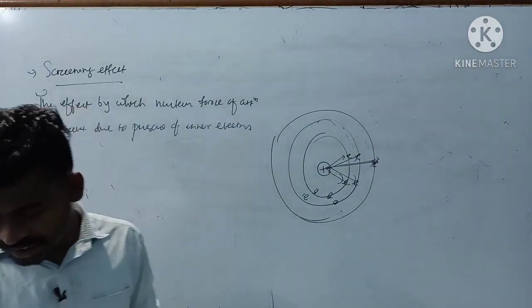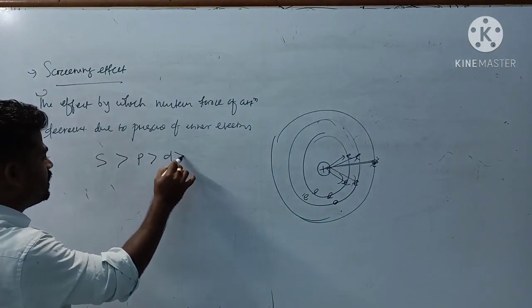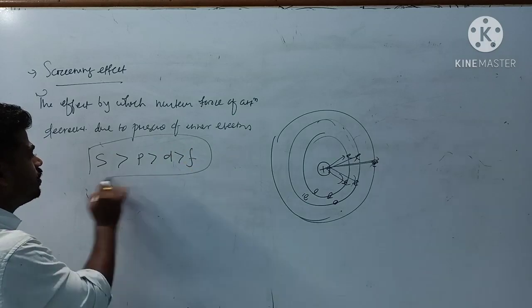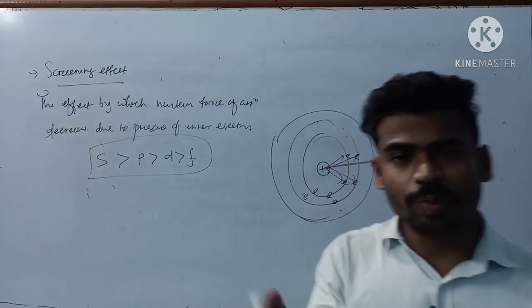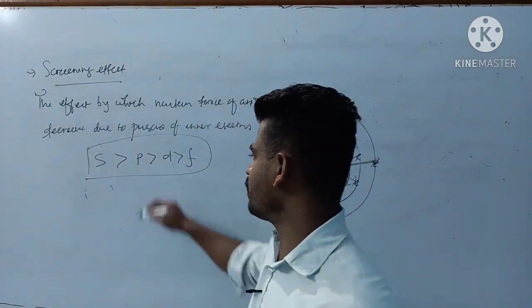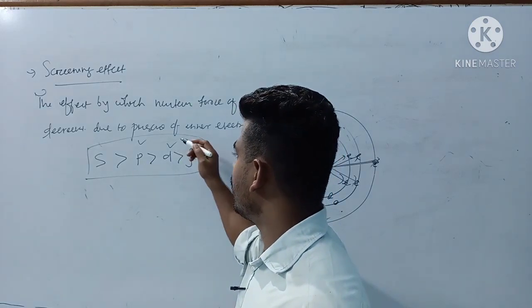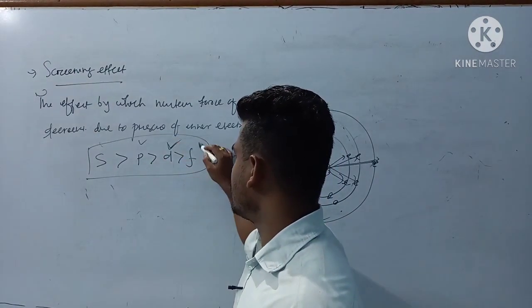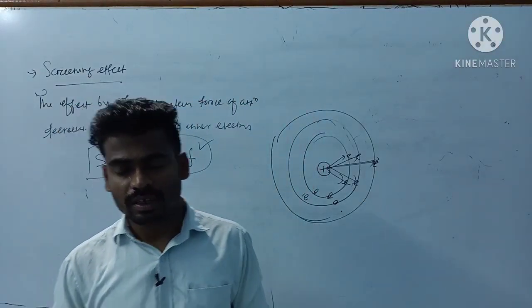Regarding screening effect, the screening effect of s is greater than p is greater than d is greater than f. You just remember. Suppose an electron is present in the s orbital, it is more penetrating towards the nucleus, more under the attraction of the nucleus, then the p subshell, then the d subshell, and the next one, the f subshell. Is that clear?